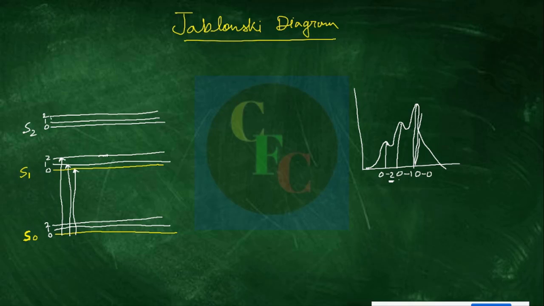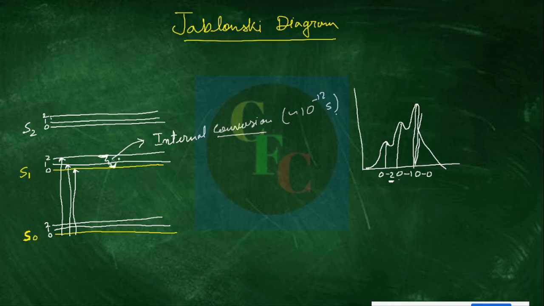Whenever a molecule is in a higher vibrational level, it relaxes down to the lowest vibrational level of that excited state. This is called internal conversion. It appears very fast, in the time range of 10 to the power minus 12 seconds. That means it is faster than the emission, or fluorescence, that we have discussed, which is in the range of 10 to the power minus 8 seconds. So it is much faster.